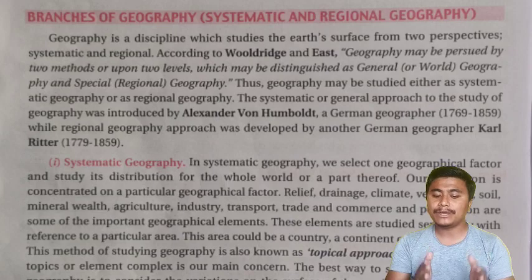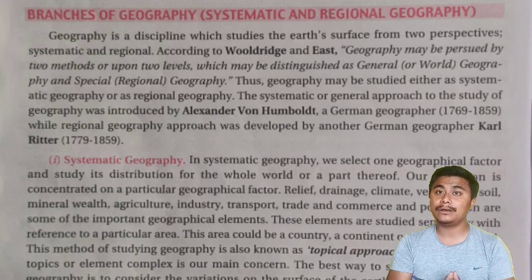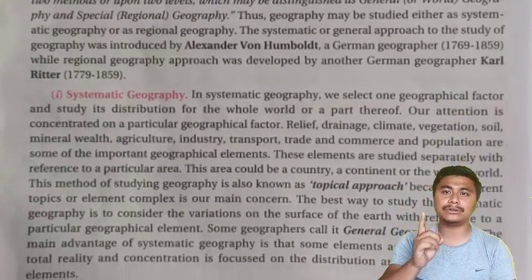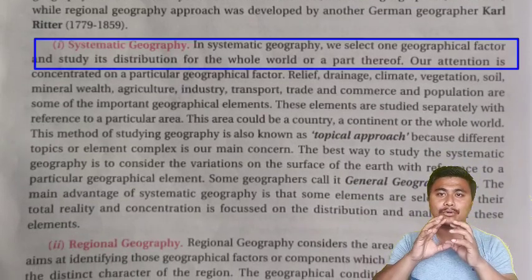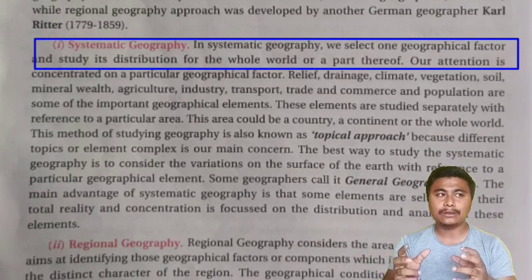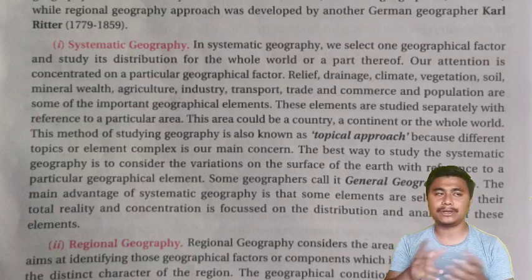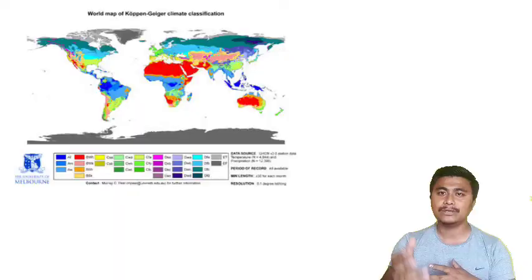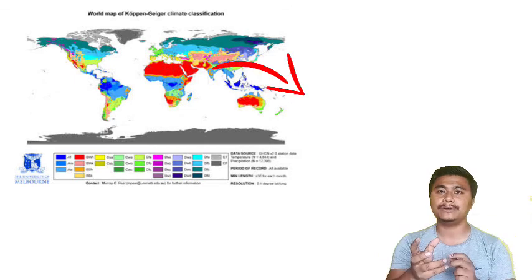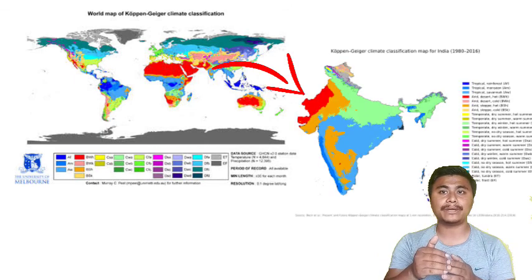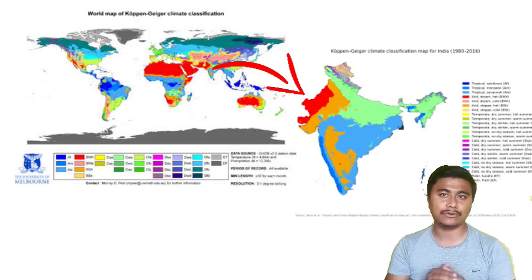Systematic geography means we select only one geographical factor and we study that factor for the whole world or a part of the world. For example, let's say we want to study only climate, so we will study only the climate factor for the whole world or for a part of the world. That is called the systematic approach or systematic geography.